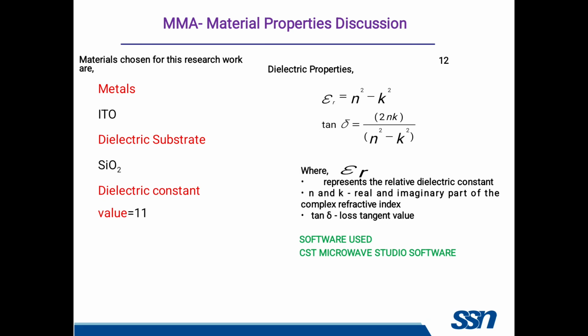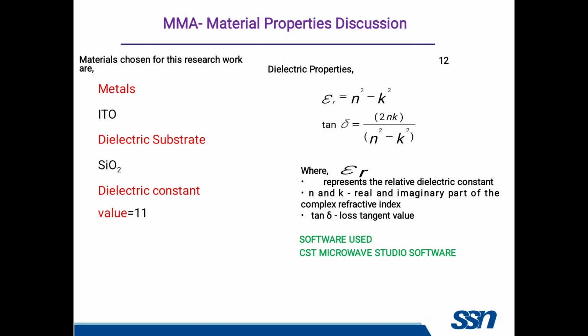The SiO2 dielectric constant value is 11. The dielectric is calculated using the formula epsilon r equals n squared minus k squared, and tan delta equals 2nk divided by n squared minus k squared. Here epsilon r is the relative dielectric constant, tan delta is the loss tangent value, and n and k are the real and imaginary parts of the complex refractive index.